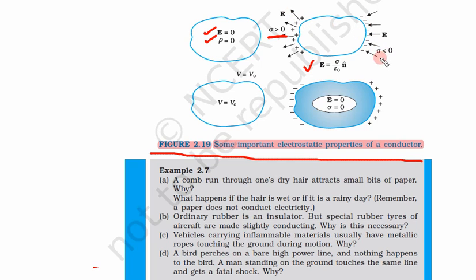Here the sigma is less than 0, that means charge is negative. Again E is normal to the surface but inwards. Here it is outwards, here it is inwards.